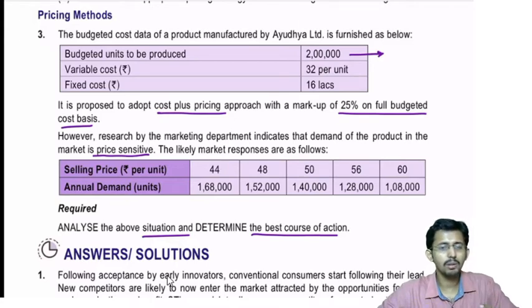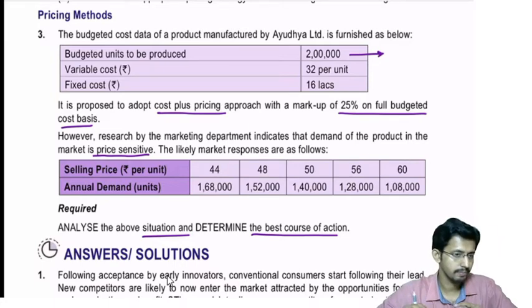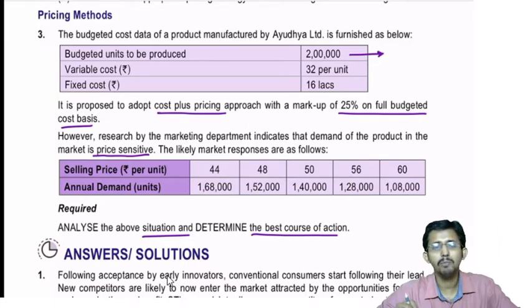So total cost plus 25% on cost will be the price to be charged. But the marketing team is saying the demand for the product is sensitive to the price. So depending upon the price we charge, the demand will change.